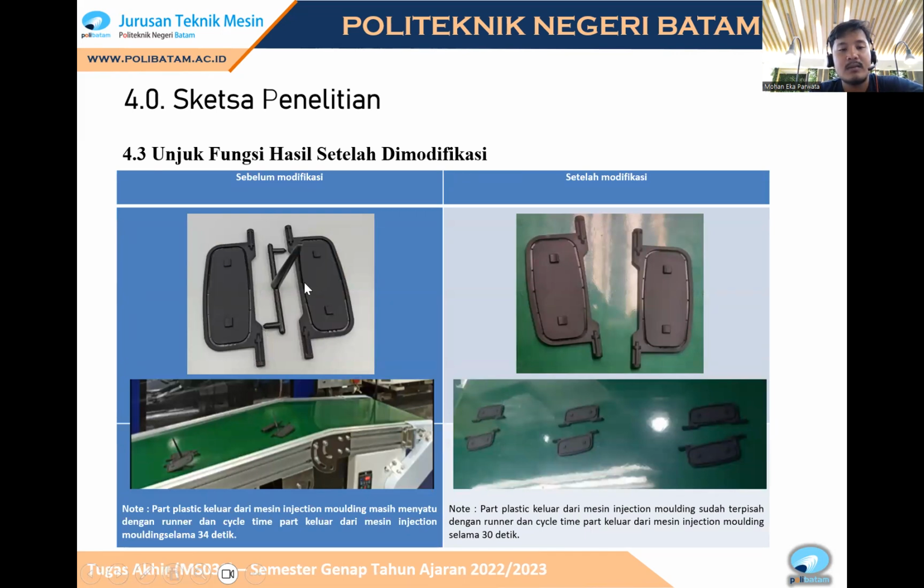Okay, this is the door part. This is before modification: the runner and the part are joined. And then after modification, the runner and the part are not assembled.